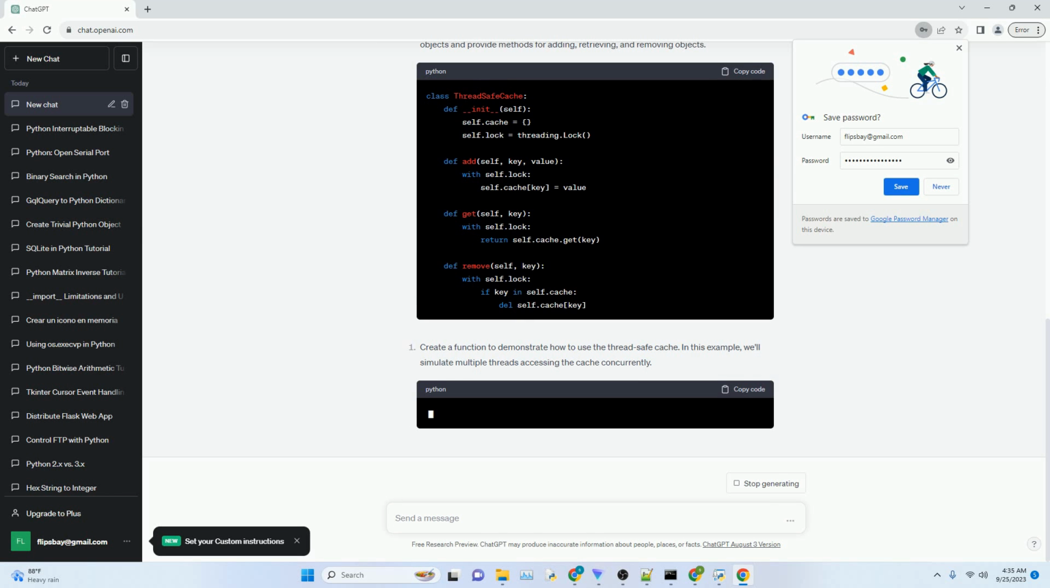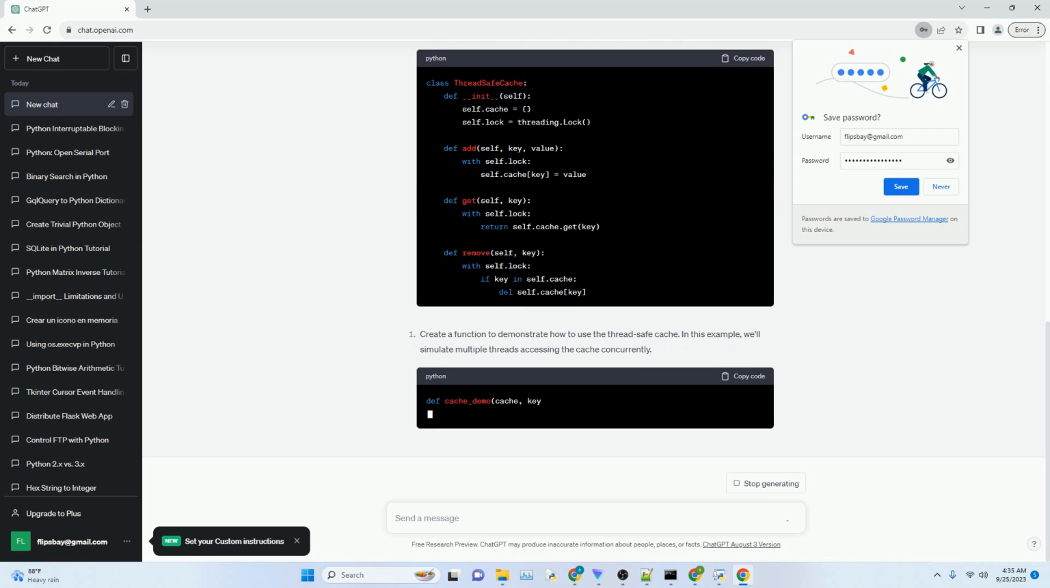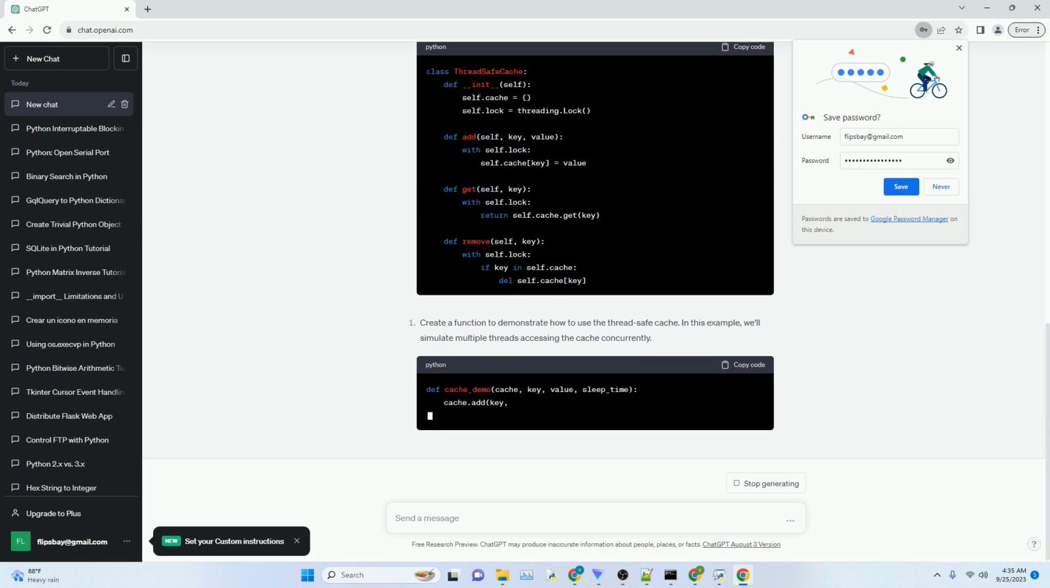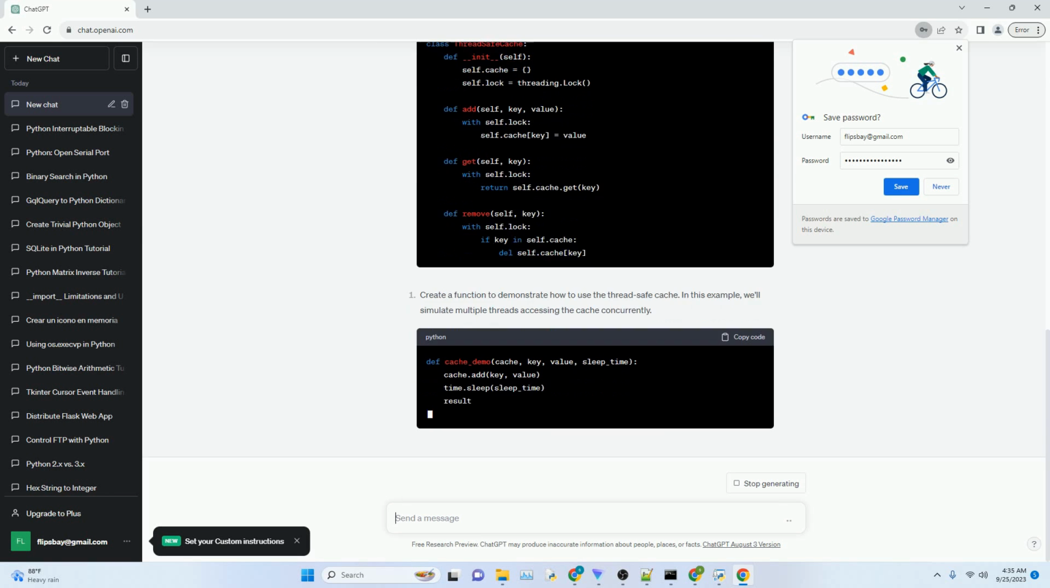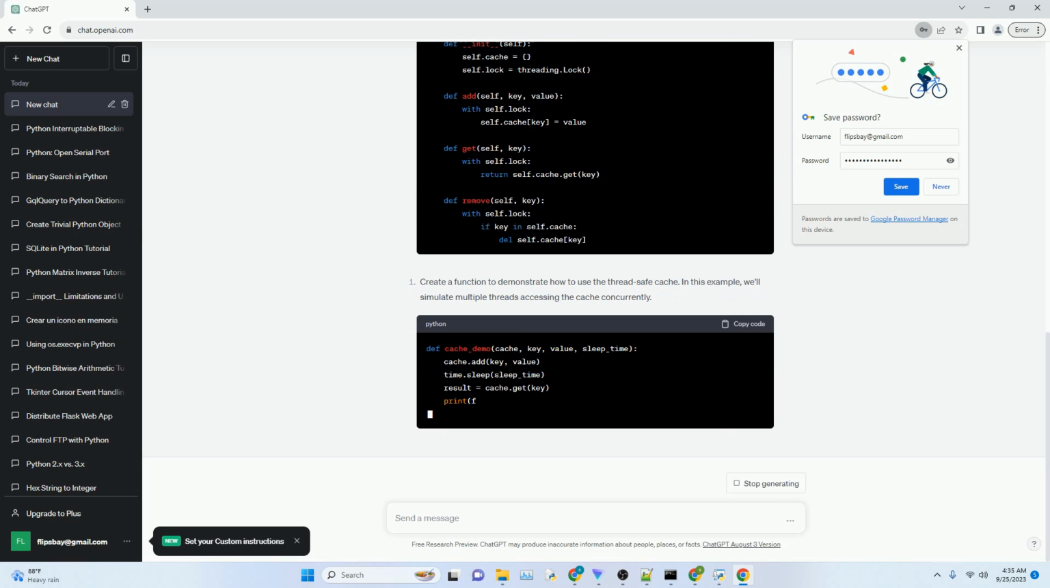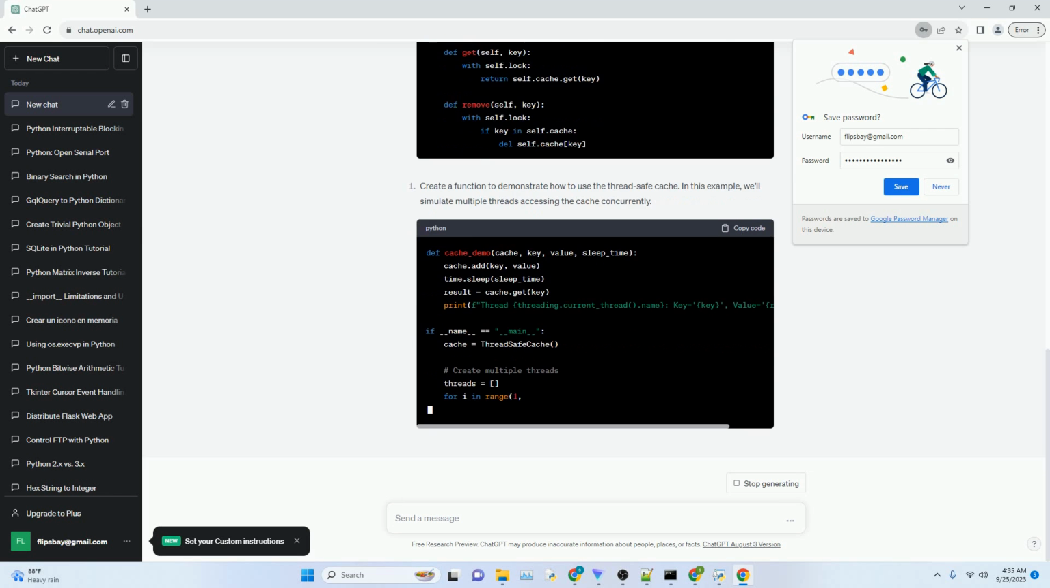A thread-safe object cache is a data structure that allows multiple threads to access and modify cached objects concurrently without causing data inconsistencies or conflicts. We'll implement a simple thread-safe object cache using Python's threading module and a dictionary. Here's a step-by-step guide to creating a thread-safe object cache.